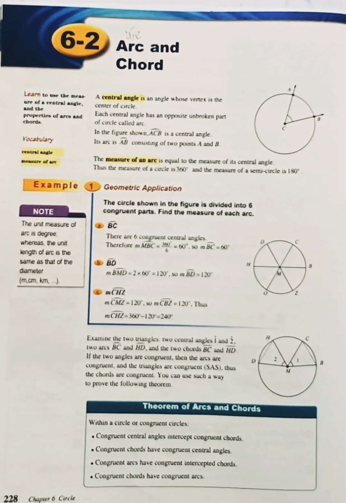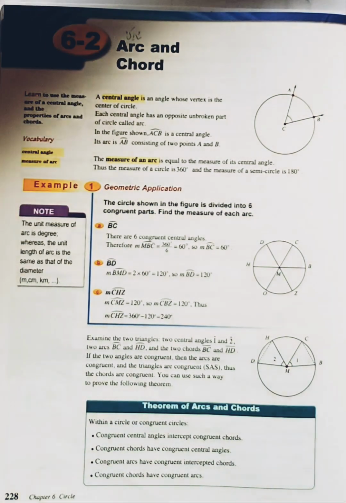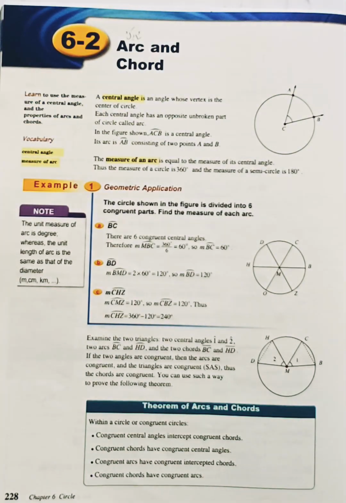After that, we have the theorem of arc and chord. Within a circle or congruent circles, congruent central angles intercept congruent chords.